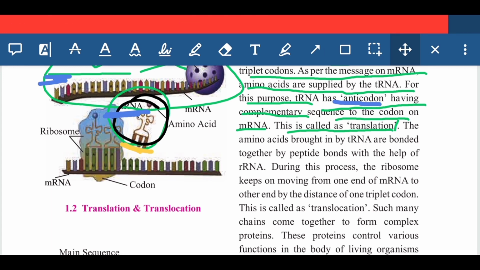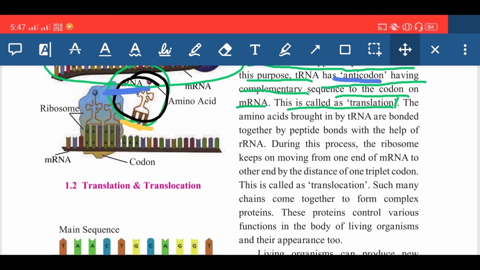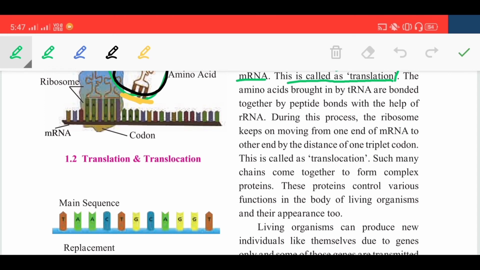Now next, the amino acids brought in by tRNA are bonded together by peptide bonds. Whatever amino acids the tRNA brings get bonded together by the peptide bonds. This is also important. You have to remember how these amino acids get bonded.